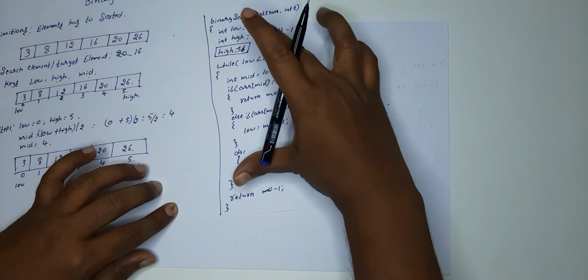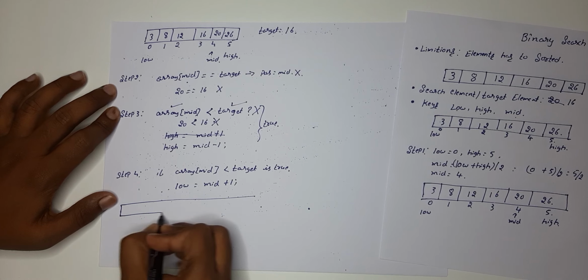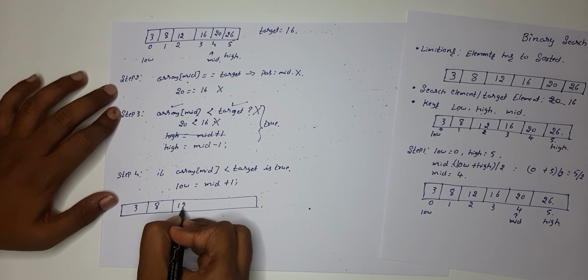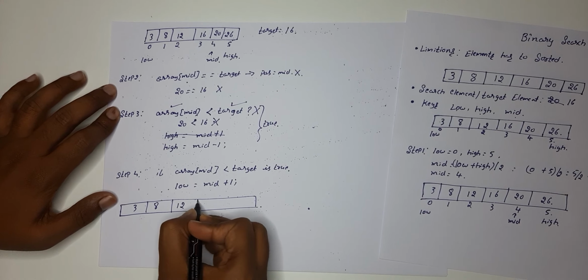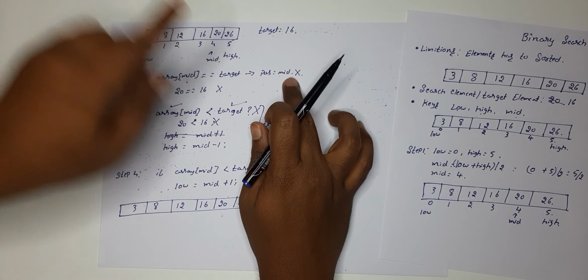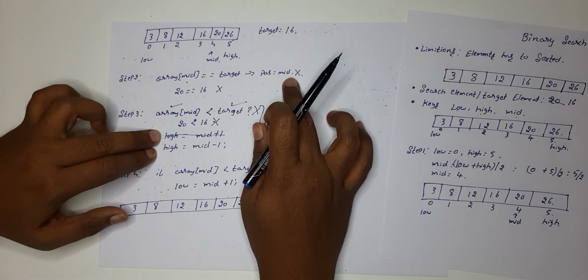See, same thing we will compare over here. Let me write it again. 3, 8, 12, 16, 20 and 26. So concentrate. Here array of mid is equal to target, the condition got false, so it's not true. So here it comes again: array of mid is less than target. See, what is array of mid? Array of mid is 20 and 16.